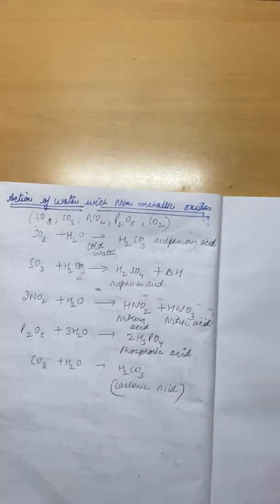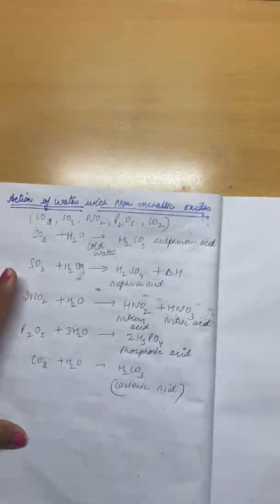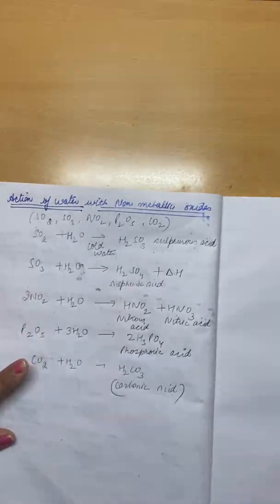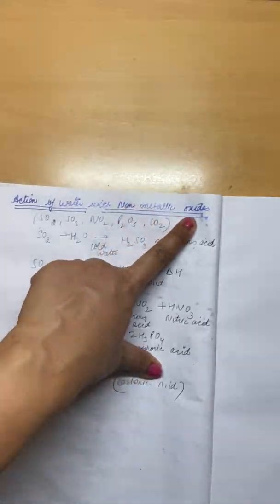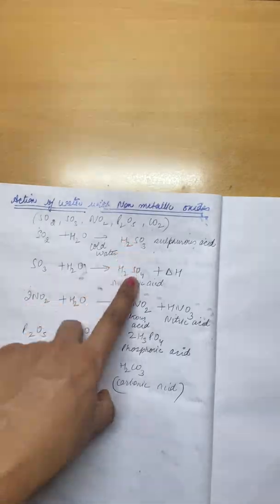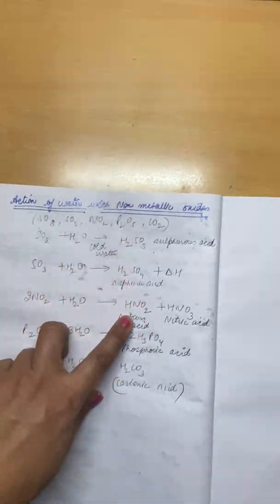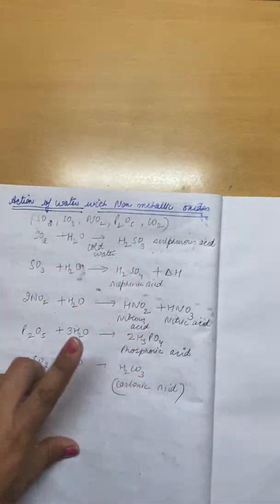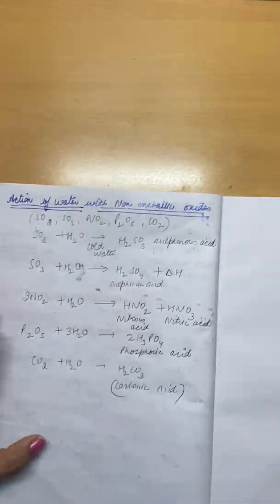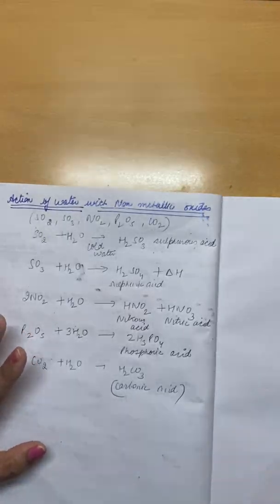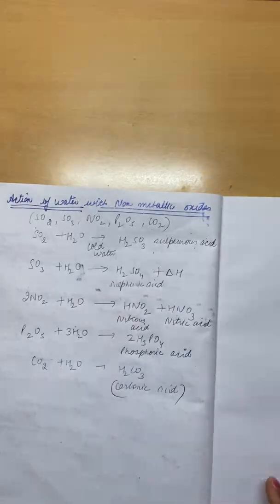So that means when metal oxides react with water, they will form hydroxides. When non-metal oxides react with water, they form acids. In each case, you can see that acids are formed, right? So non-metal oxides react with water to form acids. Okay, hope you understand this topic.